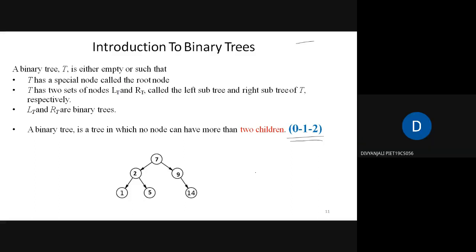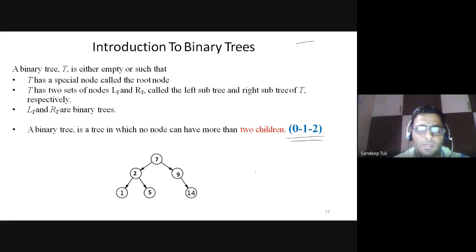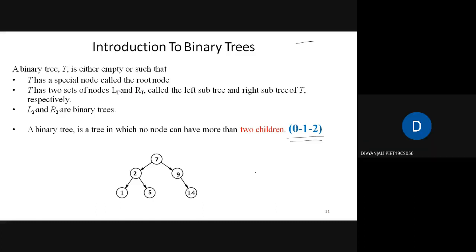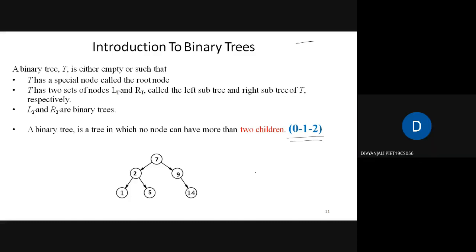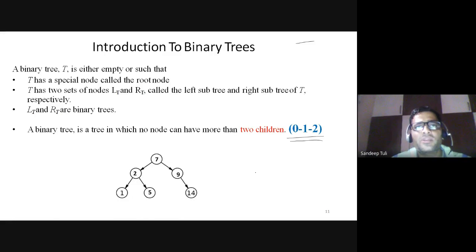Yes. Sir, are we examining the whole tree or a part of the tree? It will be for the whole tree actually. Okay, the complete tree must not have at max more than 2 children. So that means we are analyzing each node also. We will analyze each node. Definitely we need to find the degree of each node actually. You can say also that the degree of a node could be at most 2 only.